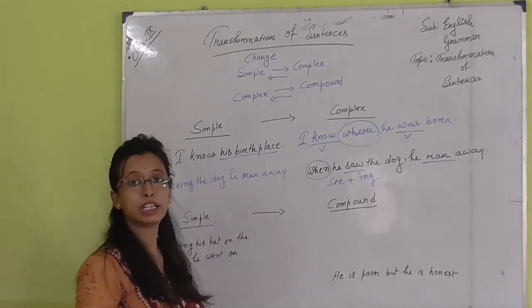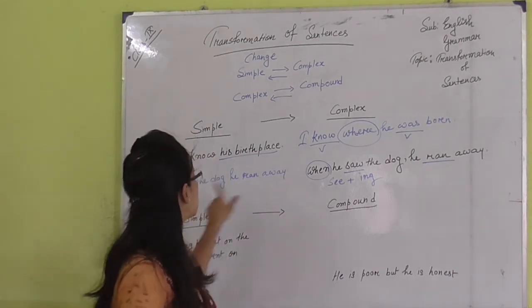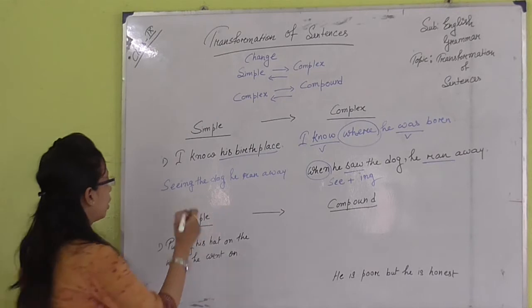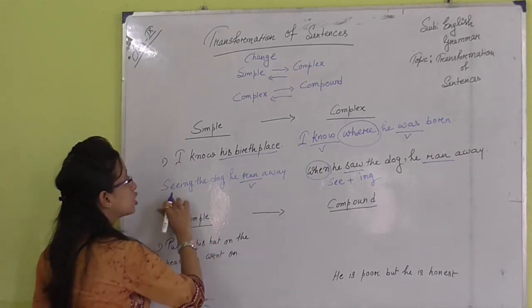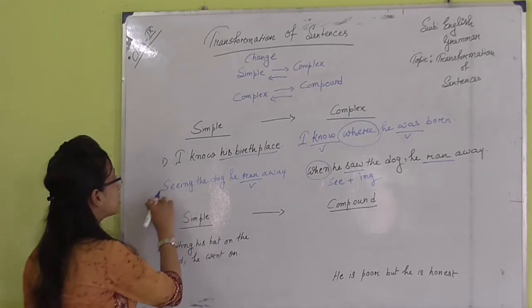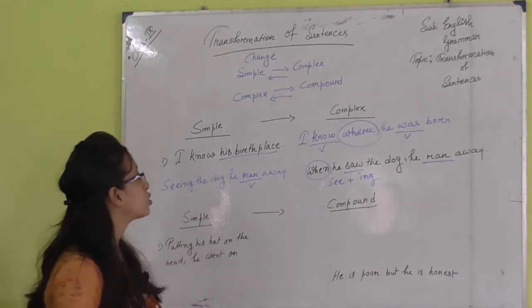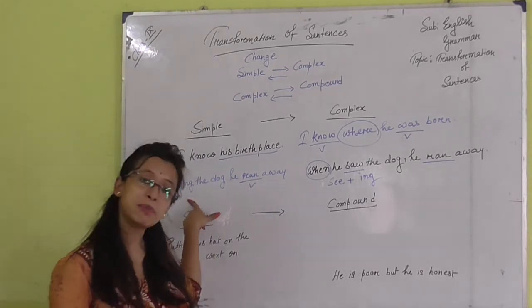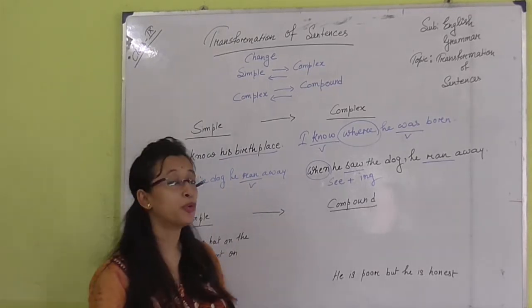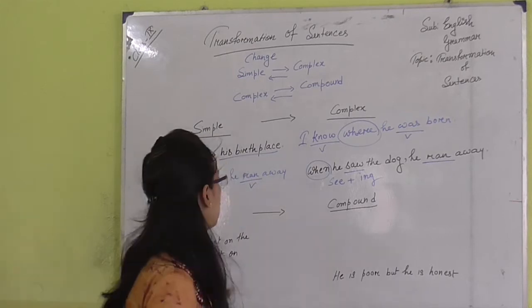Here it becomes a simple sentence, because there is only one verb and no linking words, and this is not a verb, we all know that. So easily we can change the complex sentence into a simple sentence by removing one verb.